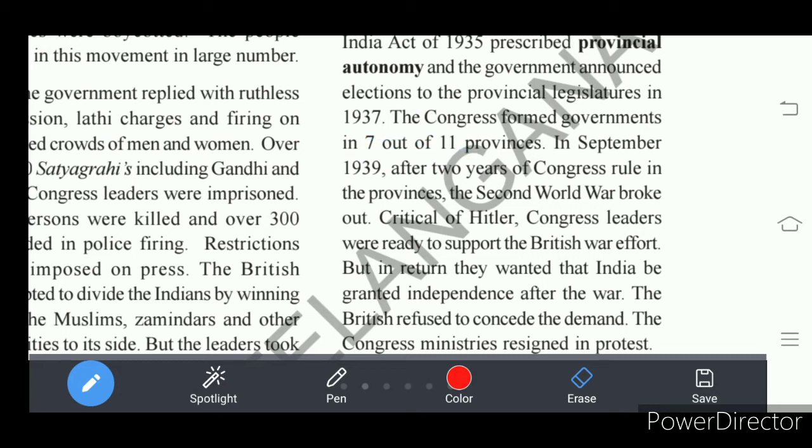In September 1939, the Second World War started, and that was a critical time. Congress leaders faced a difficult situation during the Second World War time.